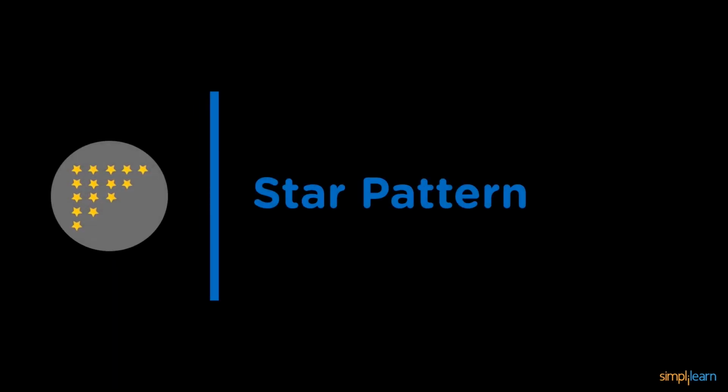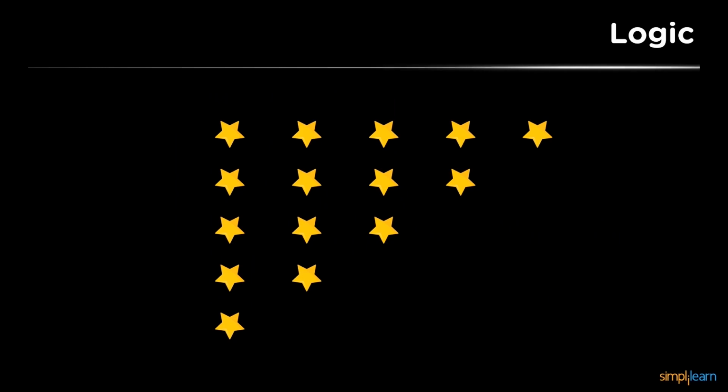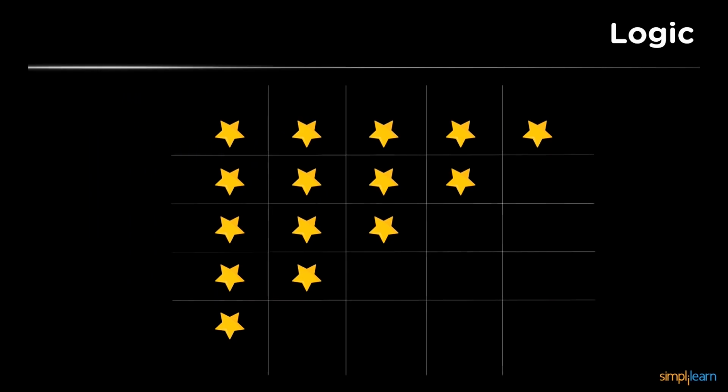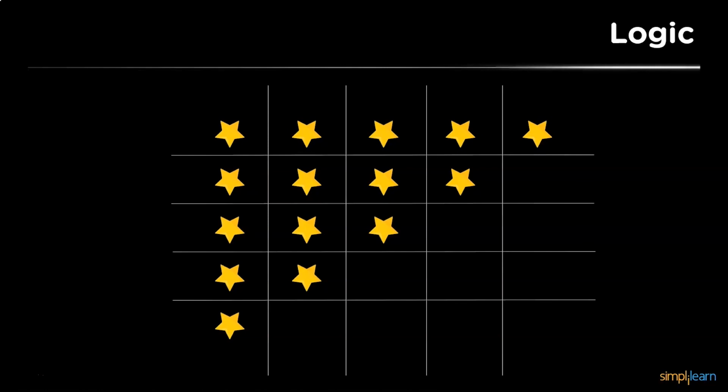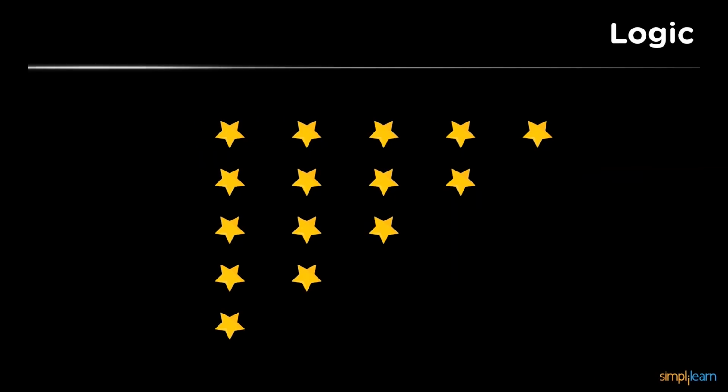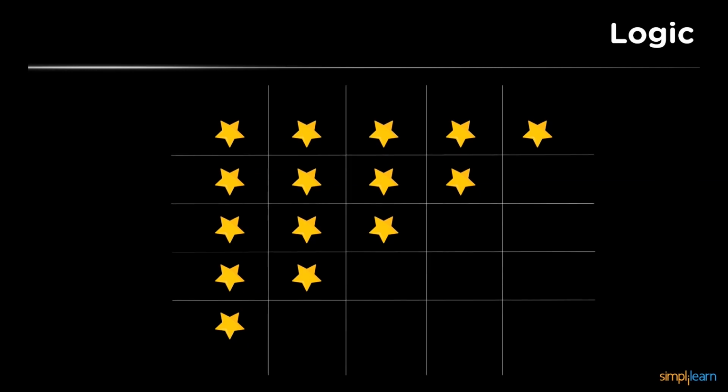The next type of program is the inverted right angle triangle star pattern. Similarly to the previous example, we also consider this one in the form of a matrix. You can see that in the first row we have 5 stars, in the second row we have 4 stars, and so on. Now let us check out the code, learn how it works and how to print the star pattern on our screen.